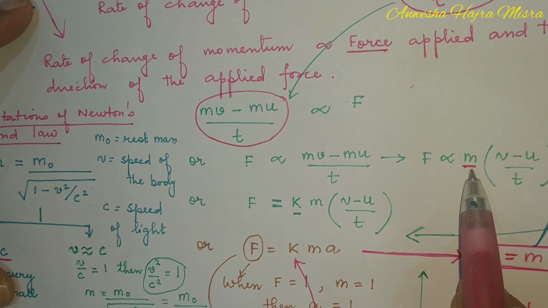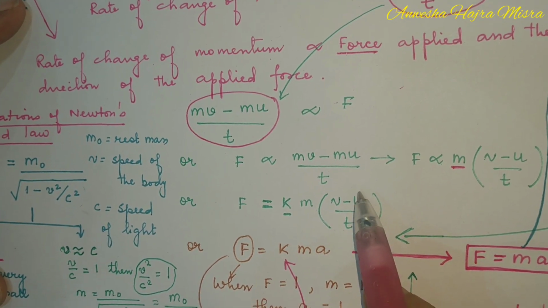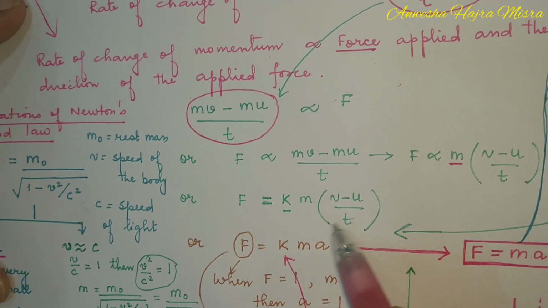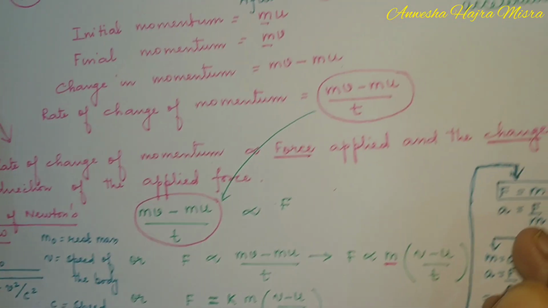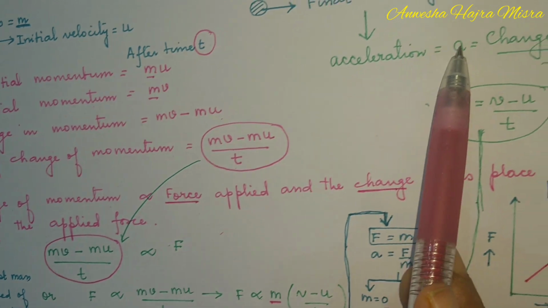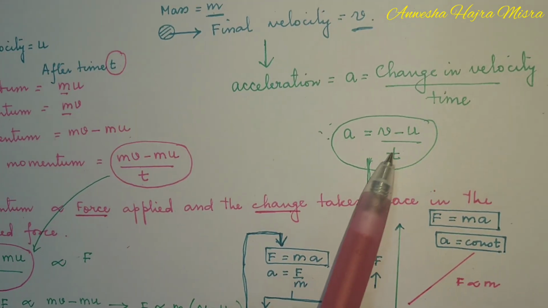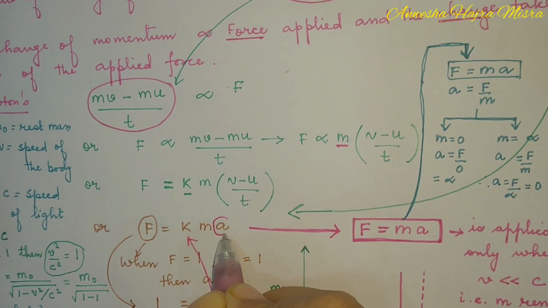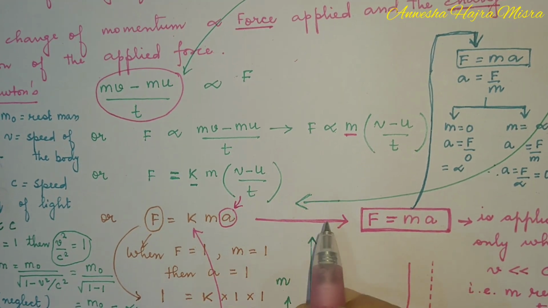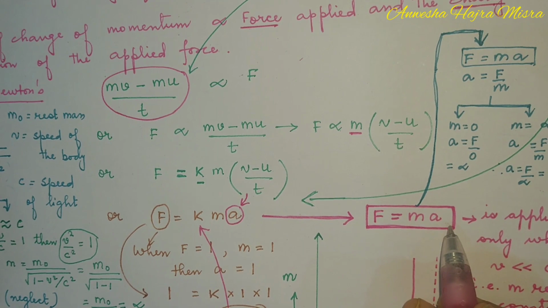Mass we have taken common. This term was acceleration, children. Acceleration is change in velocity by time. So this term we have introduced as a. So force becomes ma.